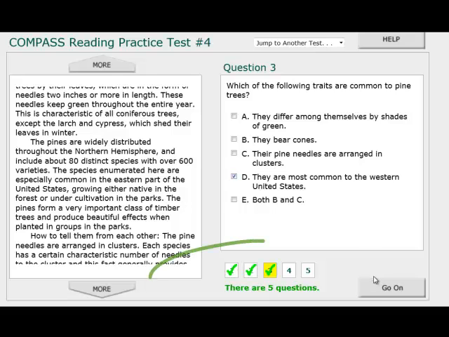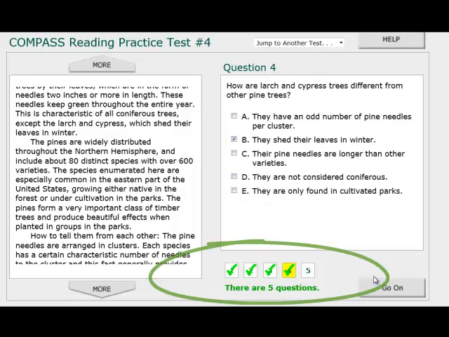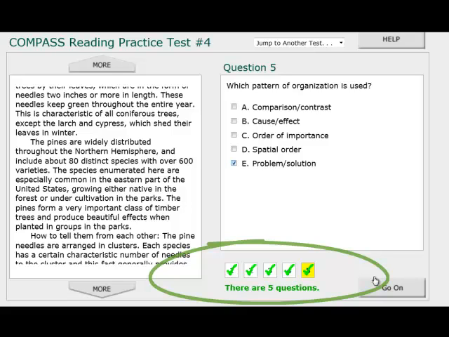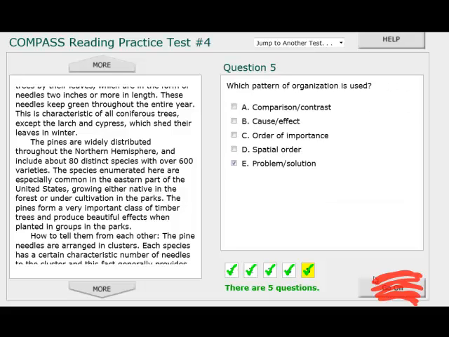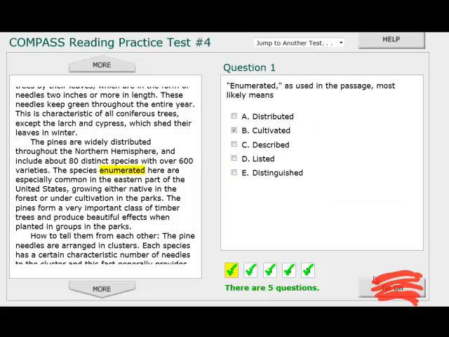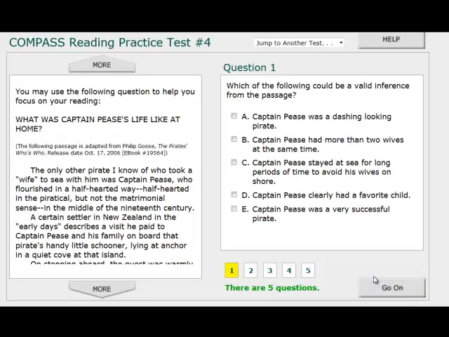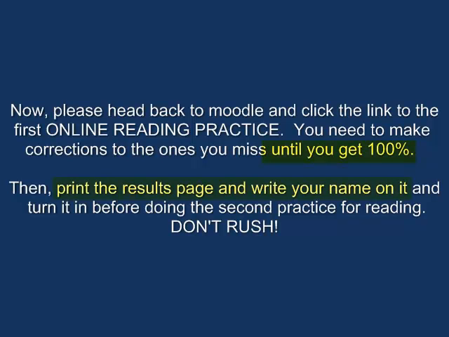You'll continue to do that, but then you need to notice when you're done, a little check mark pops up in each box to indicate that you've answered it. Just because you've answered it doesn't mean that you can't go back and make a change. Once you press Go On, you can't go back. But until you press the Go On button, you can go back and click on each of the boxes that has the check mark and check your answer and make sure it's the answer that you want. Once you've done that, then you can hit the Go On button. And remember, once you hit Go On, you can't go back and change an answer again. So now it's time for you to practice.